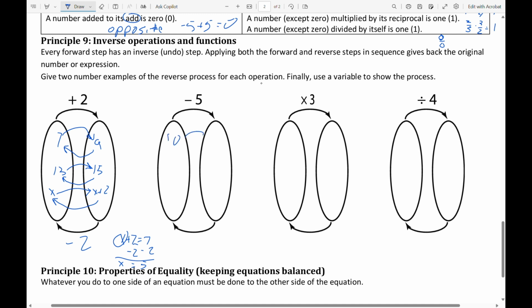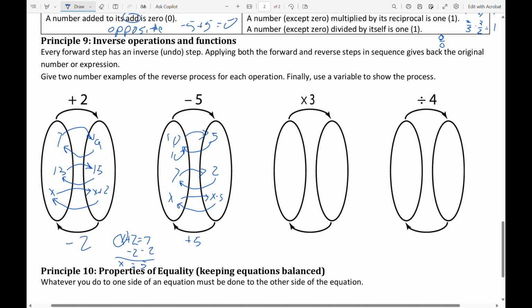10 take away 5 would be 5, but what would reverse a subtract 5 is an add 5, so 5 plus 5 gives me back the 10. I could say 7 take away 5 brings me to a 2, but if I add the 5 back on, I'm back to the 7. So if I saw x minus 5, if I started with x and subtracted 5, I'd have x minus 5. But then if I added 5 back onto that, I'd have back the x.